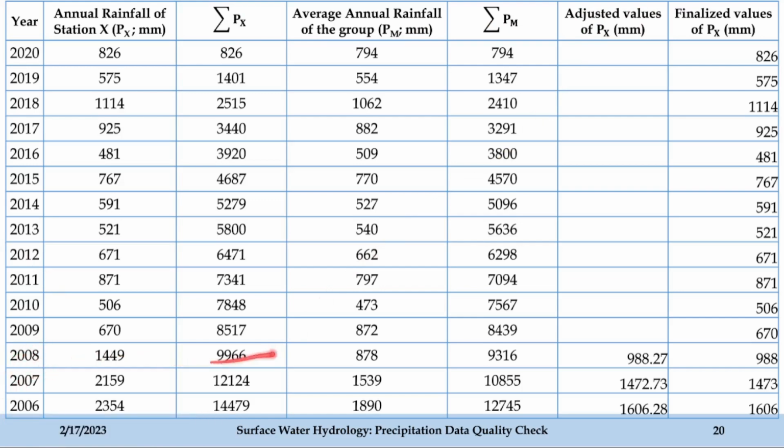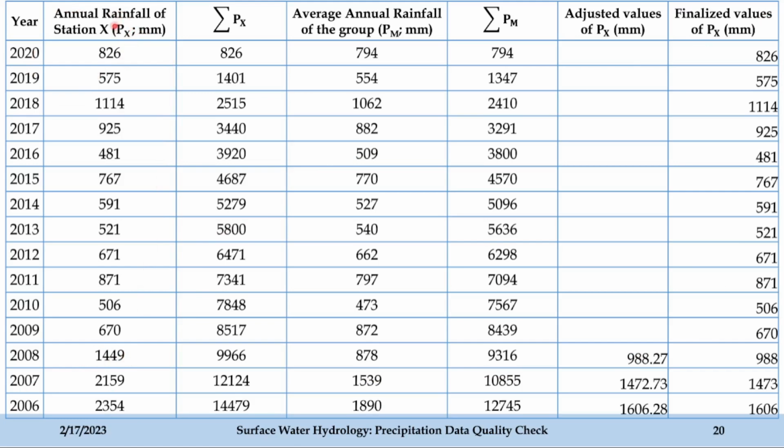This is 2008, and we can see here that we have multiplied the correction ratio MC upon MA with this value, which is 1114.49. Okay, I hope you are able to follow.